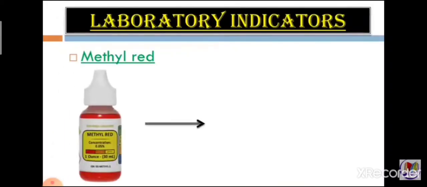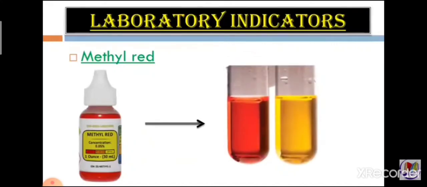Next indicator is methyl red. The color of this indicator is red. When this indicator is added to the acidic solution, it stays red. You can see there are two test tubes. One is red and the second one is yellow. And when the solution turns yellow in color after adding methyl red, it means that the solution is basic in nature. That means alkaline in nature. So this is how we use laboratory indicators to detect whether the particular